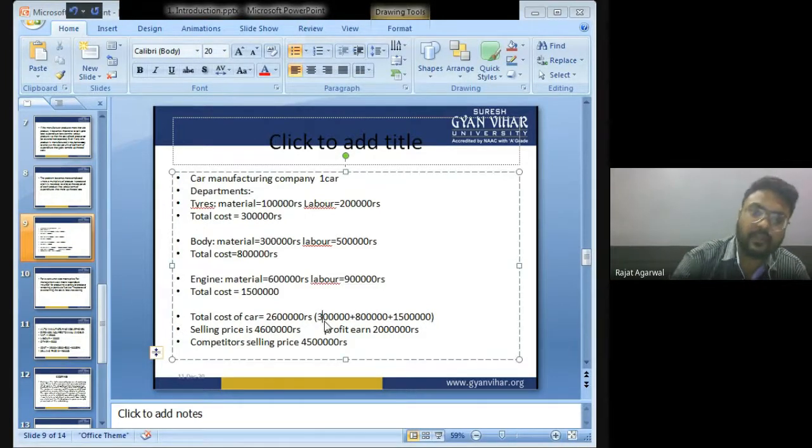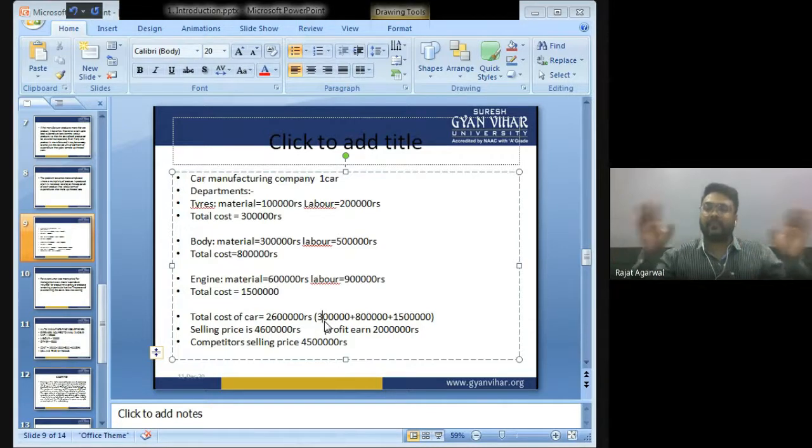Now children, selling price is 46 lakh. To manufacture a car, we incur a cost of 26 lakh, and we are selling the car in the market for 46 lakh. It means we are earning a profit of 20 lakhs, because the cost of manufacturing the car is 26 lakh, but we are selling the car for 46 lakh. So the profit we are earning on a car is 20 lakh.